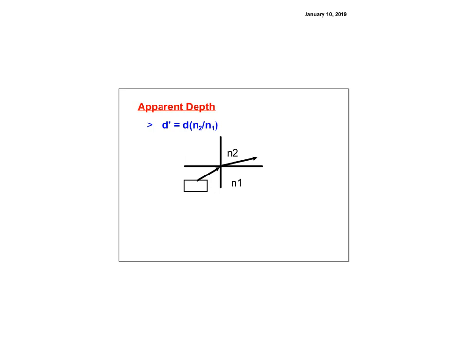Apparent depth just says that D prime over D is equal to N2 over N1. And remember what we said, we know that if it bends away like this one is, then your D prime is going to be less than D. If it went the other way, if you were looking from the water up, then it'd be the other direction, and so it looked like it was further. So make sure that this ratio always matches what you know conceptually should be happening, because the most common mistake is to put that ratio upside down.